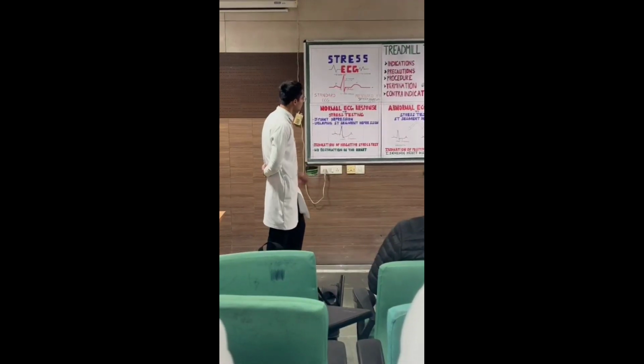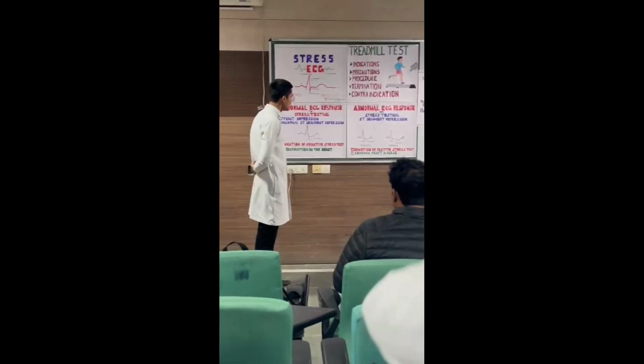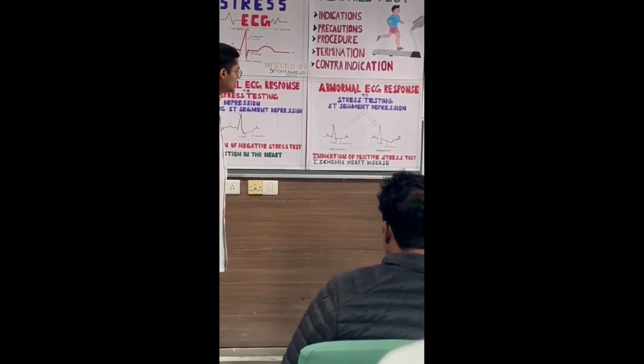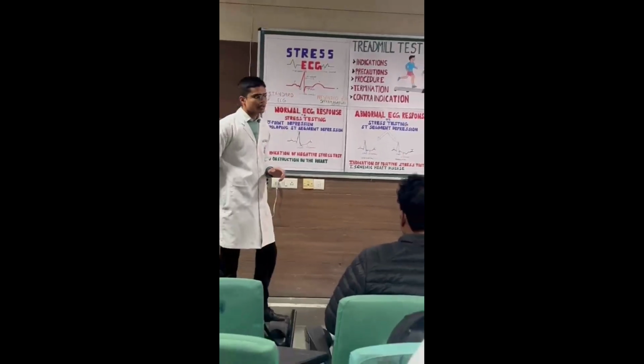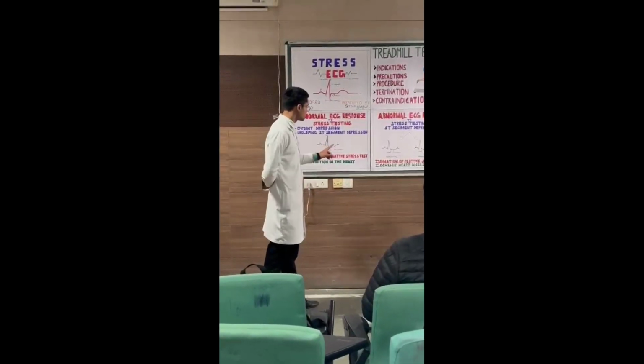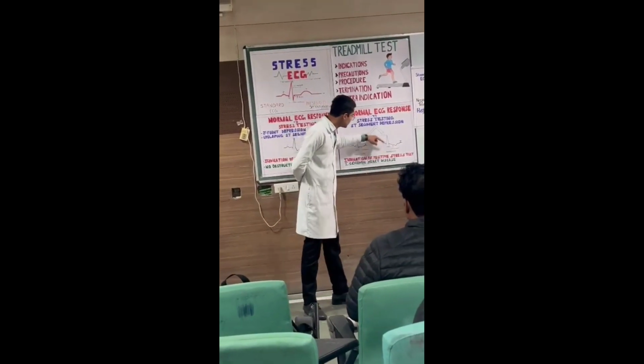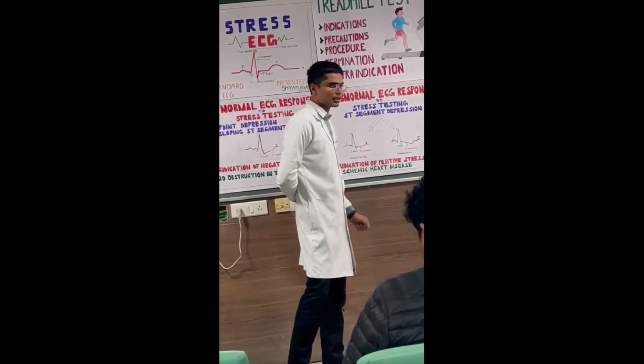So now we take a look at the abnormal ECG response to stress testing. This is also called a positive test. In this test there is also depression of the ST segment, but here we have 2 possibilities. The first one is horizontal depression of the ST segment, and the second one is downsloping depression of the ST segment.